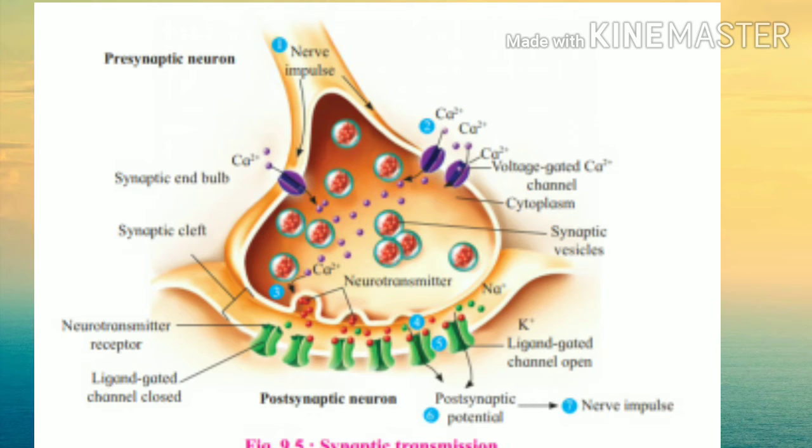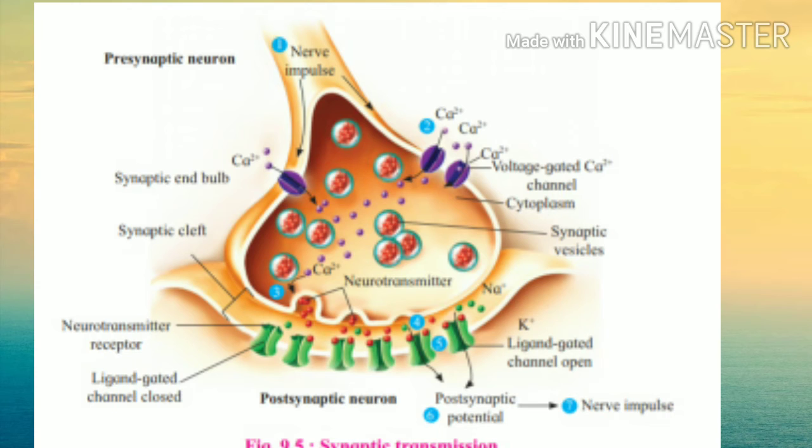Which neurotransmitter is filled inside the synaptic vesicle? That is acetylcholine, and this acetylcholine plays an important role when the impulse arrives at the synaptic bulb. The synaptic bulb is the terminal part of the axon.